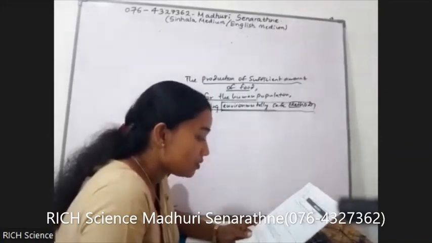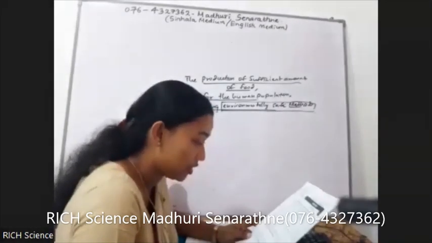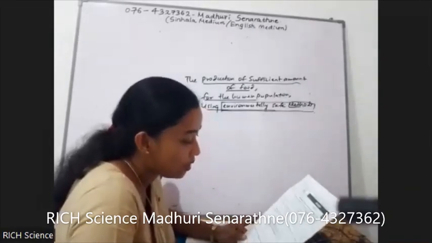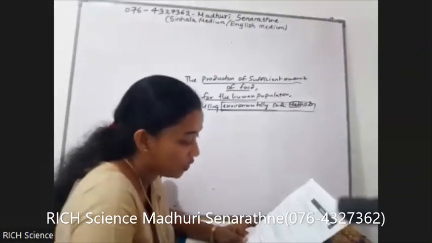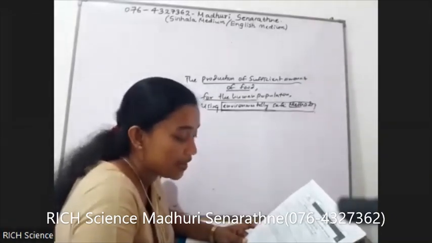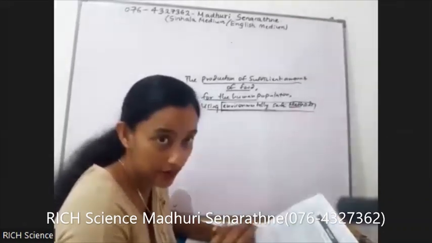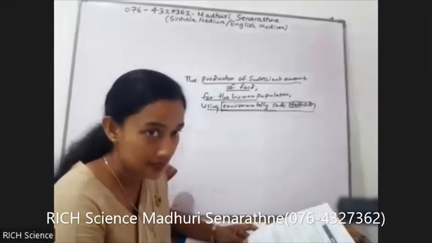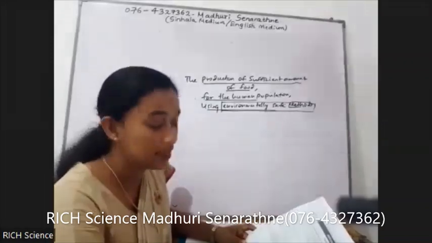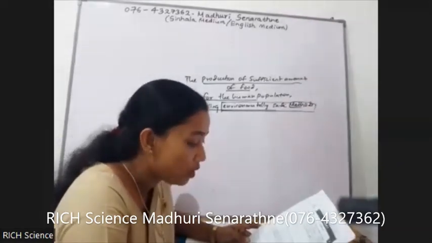Mention 3 steps based on biological knowledge that can be used for sustainable food production. First point, production of high yielding varieties of plants and animals. I think you have already written this answer. If not, please search your resource book. These answers are available in your resource book under lesson 1.